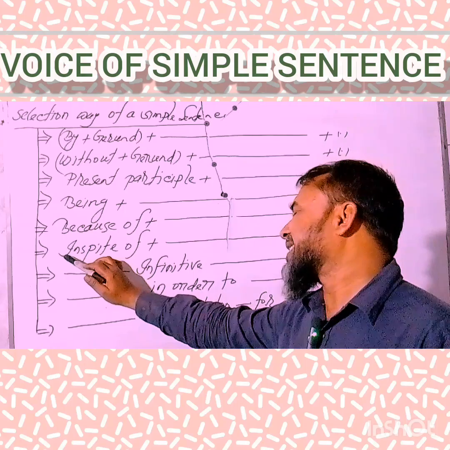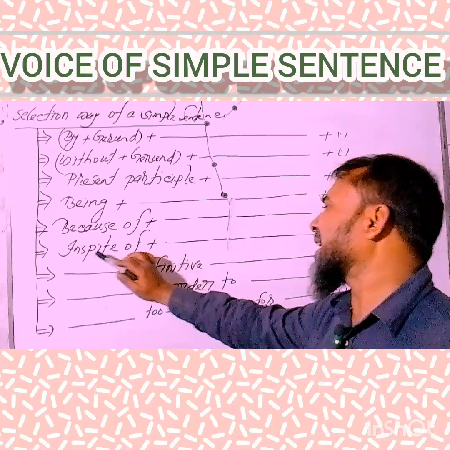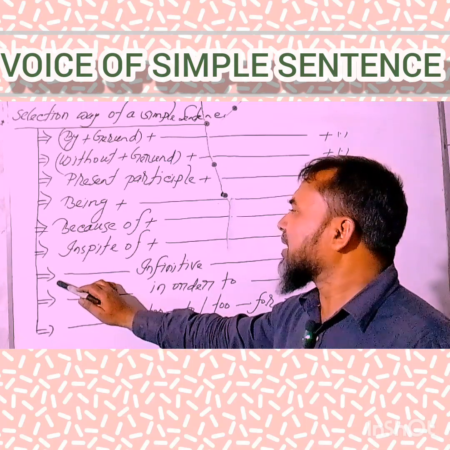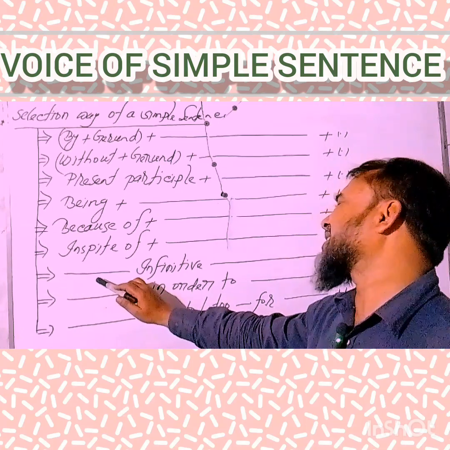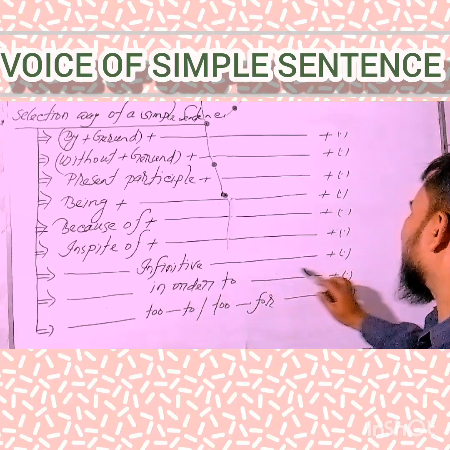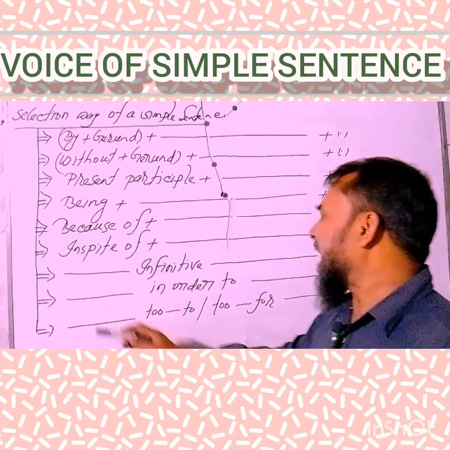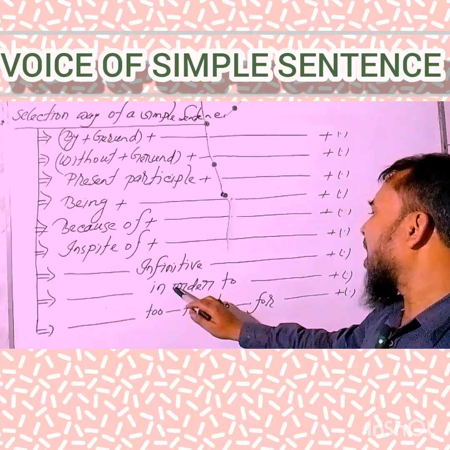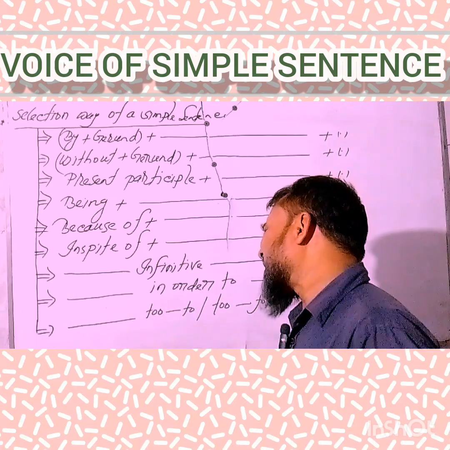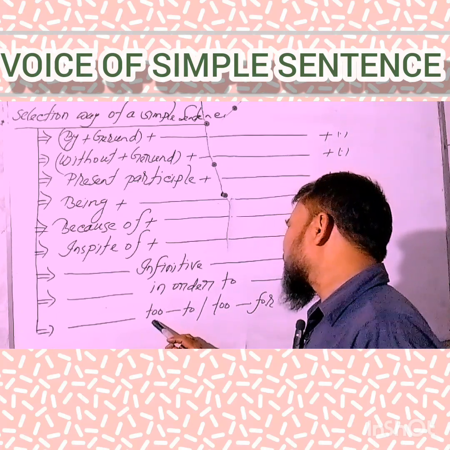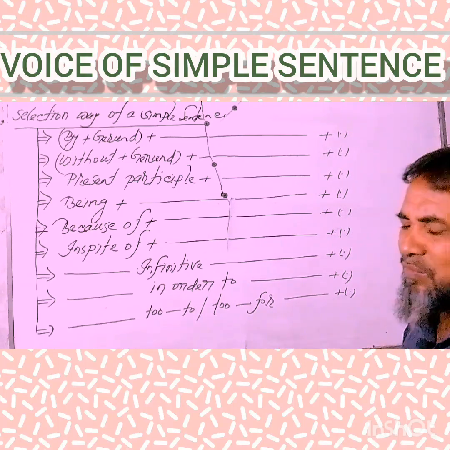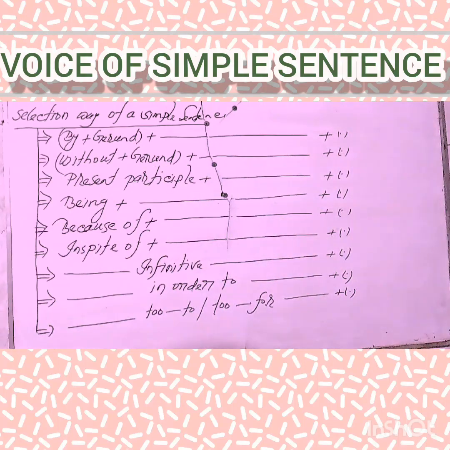Next, number six, starting word in spite of, finally ended with the note of full stop. Number seven, any category of sentence mixed with infinitive, ended with full stop. Any kinds of sentence mixed with in order to, ended with full stop. Number nine, any kinds of statement or sentence mixed with the to oblique or slash to the for, and finally ended with full stop. Hope that you have understood clearly.